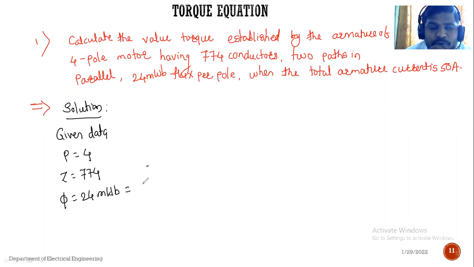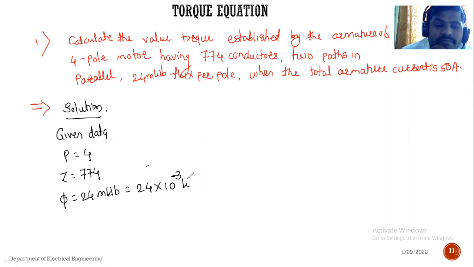We will convert it into Weber. काय येईल? 24 into 10 raised to milliweberचं कन्वर्जन वेबर मध्ये काय येतं? -3. So 10 raised to -3 वेबर.